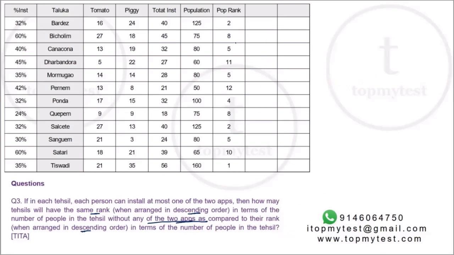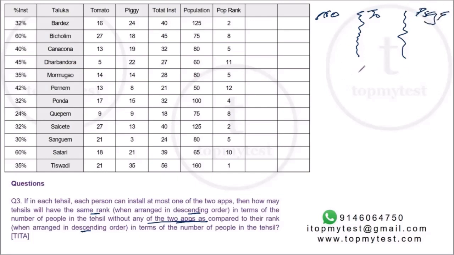Okay. So what it says is that each person can install at most one of the two apps. So you'll have only two types of people. You'll actually have three types of people, but two numbers of apps. There'll be some people who have no apps, some people who will have only tomato, and some people who will have only piggy, right?